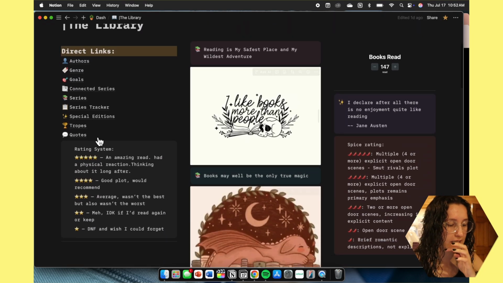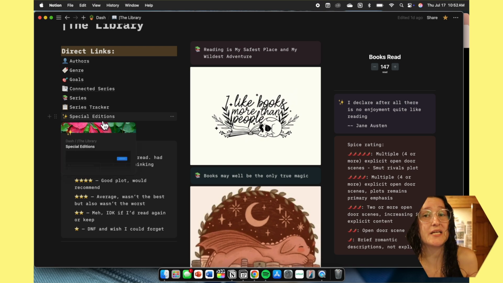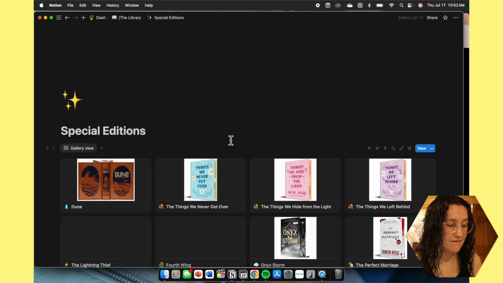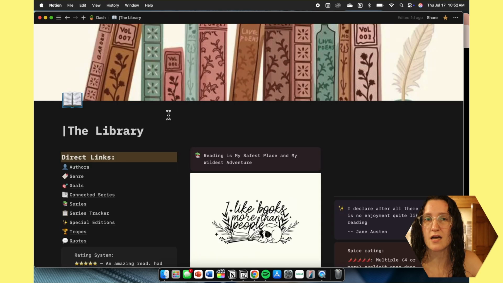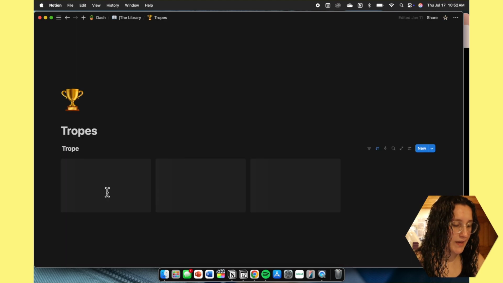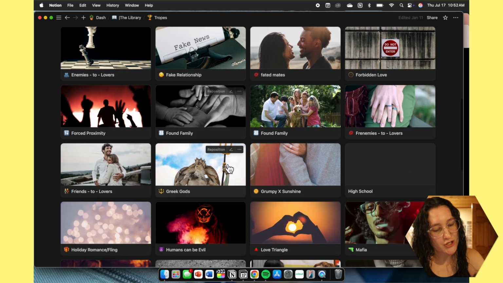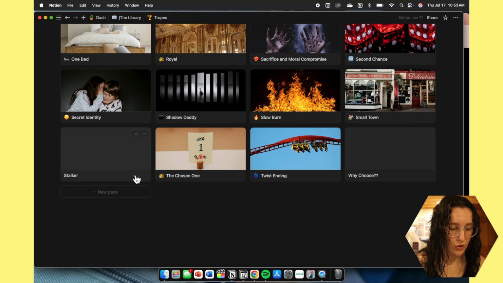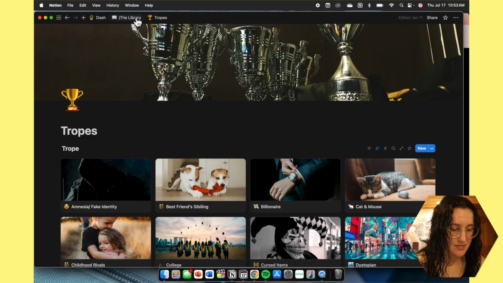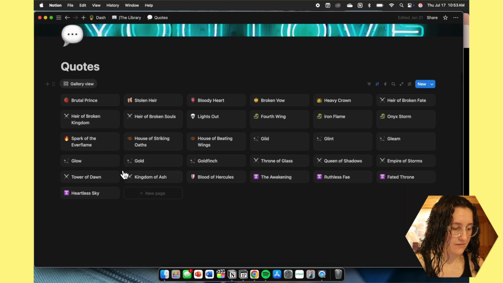Now, going back to the library once again, I specifically put this one in, but I did make a template and it's not in that, but we have a special edition, which is just showing all of the books of which I have special editions when I have the regular book. Then we have tropes, which honestly I use, but at the same time I really don't use, so it's kind of hard to say. So once again, it's the database, filtering out tropes, everything like that. Then all of the direct links.